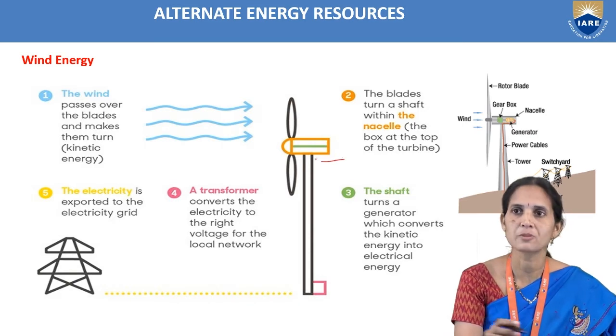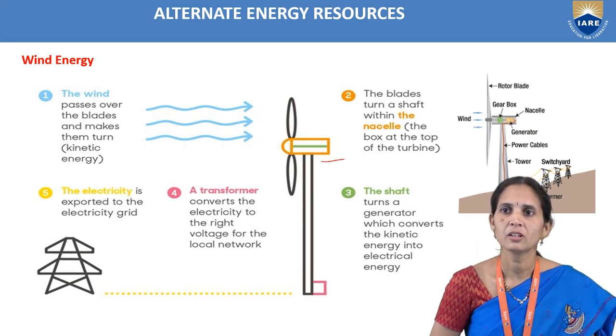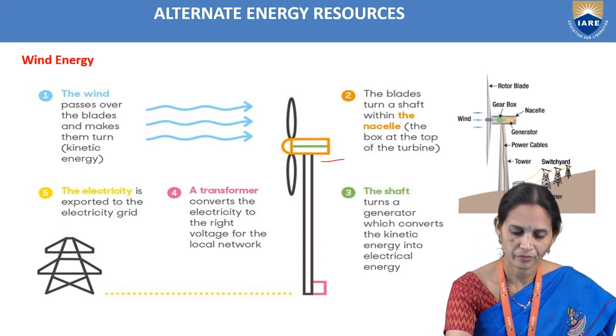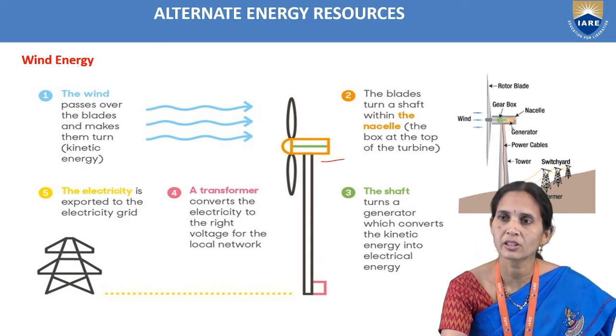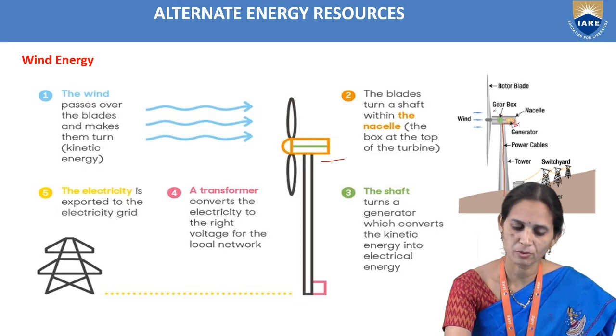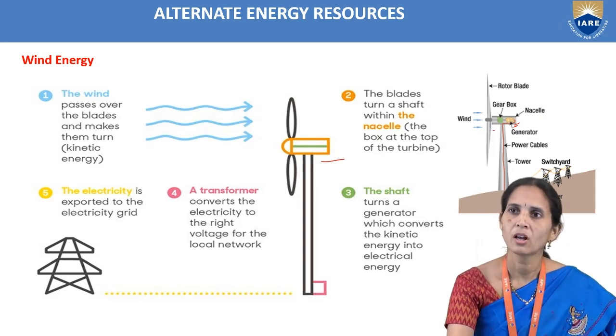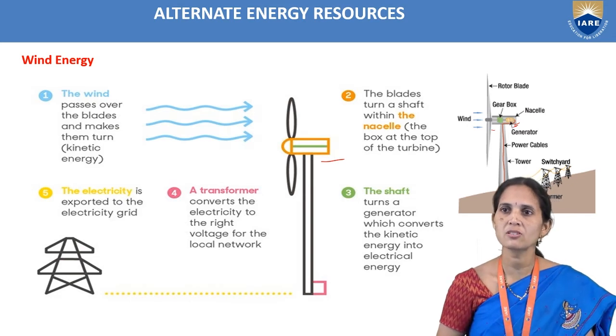The turbine blade is moving, the shaft turns, and the shaft turns a generator. We arranged the generator here, as we can see in the diagram. As the blades move, the shaft moves, and the generator is arranged here.